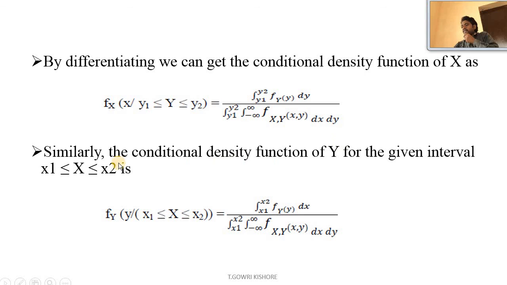Similarly, the conditional density function of y for the given interval x1 ≤ X ≤ x2 is f_Y(y | x1 ≤ X ≤ x2) equal to integral x1 to x2 f_{X,Y}(x, y) dx by integral x1 to x2 integral minus infinity to infinity f_{X,Y}(x, y) dx dy.